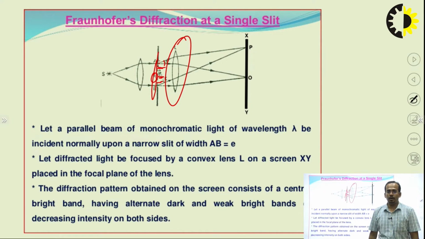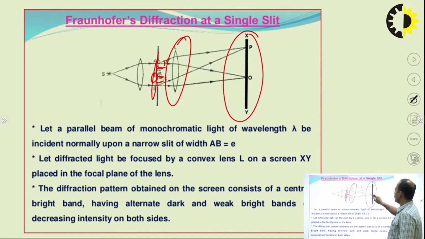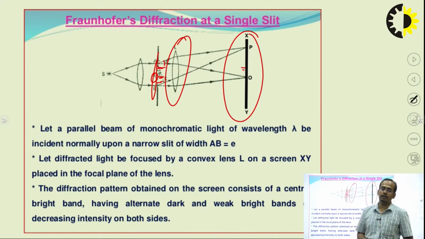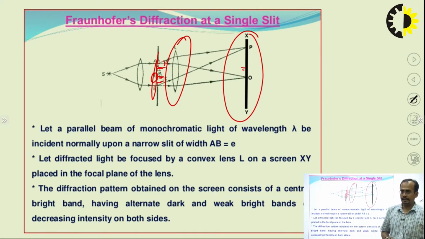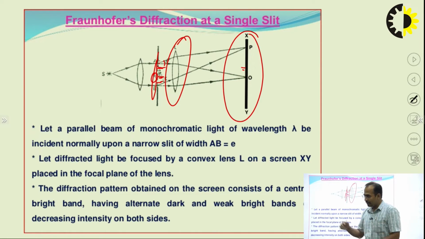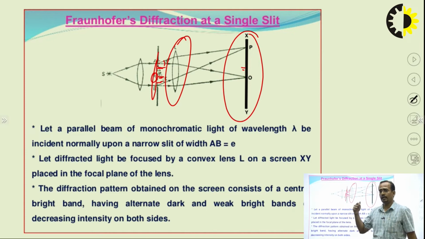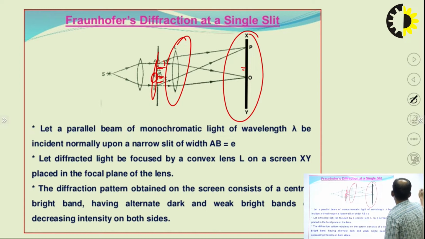The diffraction pattern obtained on the screen consists of a bright central band having alternate dark and weak bright bands of decreasing intensity on both sides. When you get the output on this screen, as I have already told you, the central maxima will appear at the center, and the minima or secondary maxima will appear on the other side of the origin on the y axis.